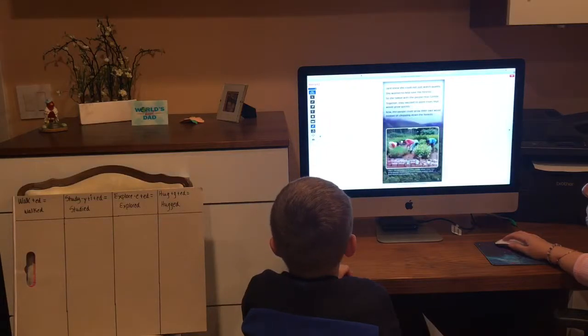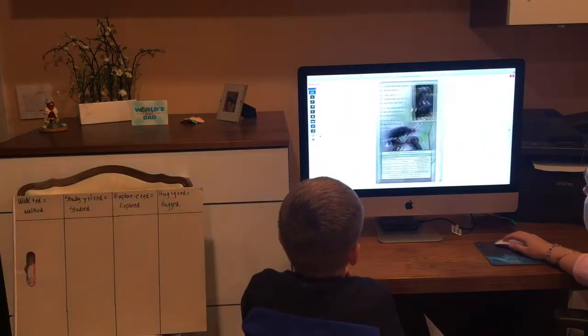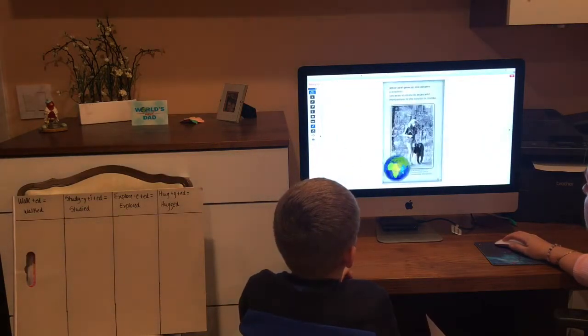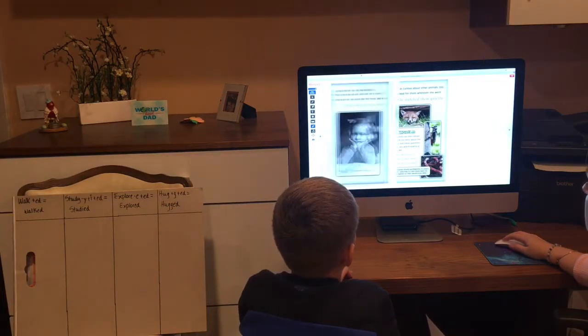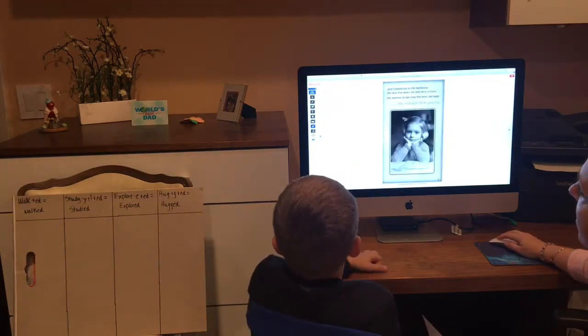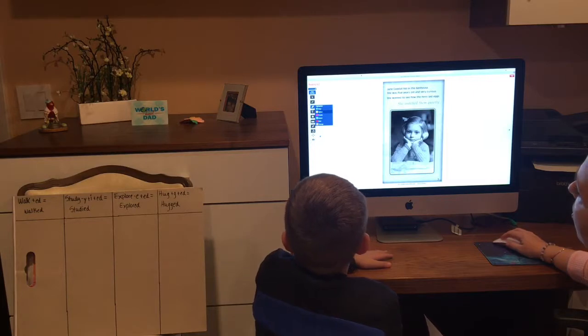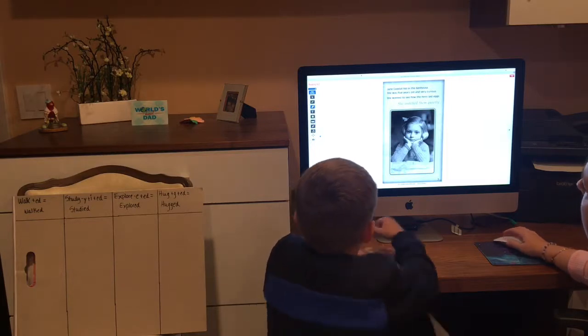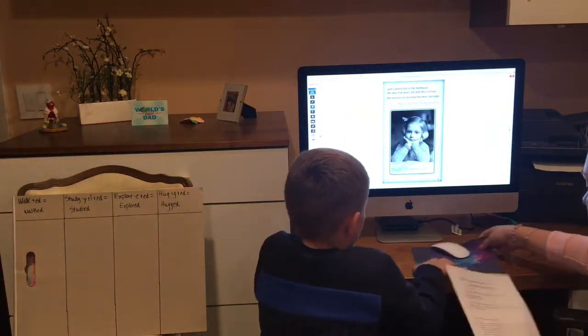So now we're going to go back and talk about some verbs here. We're going to go back to page 3. And what I want you to do is highlight all the verbs that you see in here. So I'm going to hand this over to you.